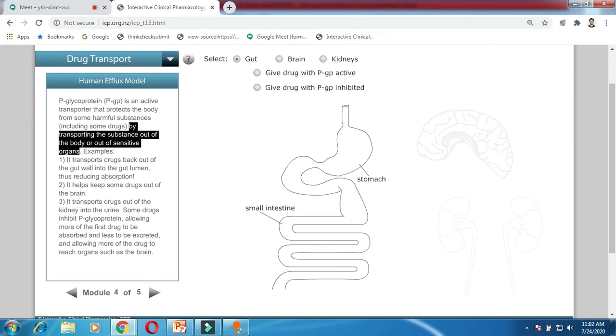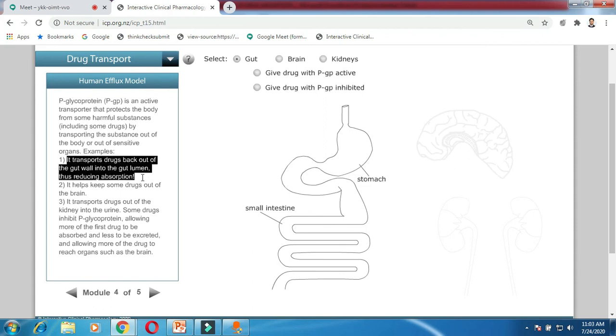The PGP protein is a transport system that protects our body from some harmful substances, and it includes drugs also, and due to that there is a variation in your absorption. For example, it transports the drug back out of the gut wall into the gut lumen, thus reducing the absorption. Now how will it happen?